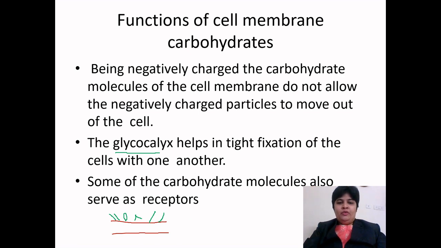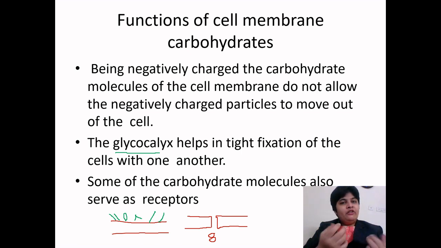Suppose there is an 8 nanometer gap, because we have to excrete our waste product. Ready? So we have an 8 nanometer gap in our kidney. This is outside, and this will form urine.